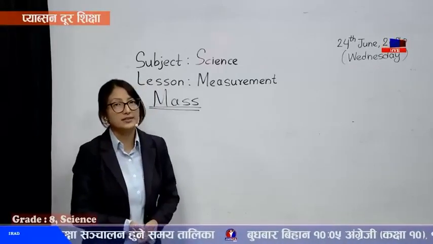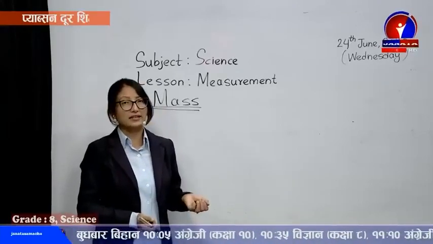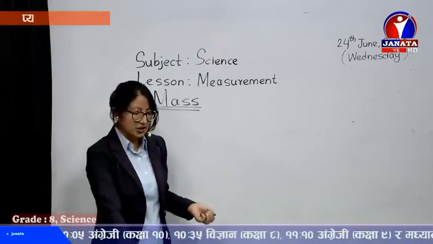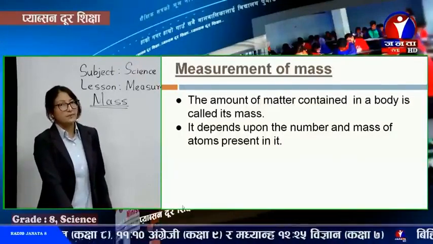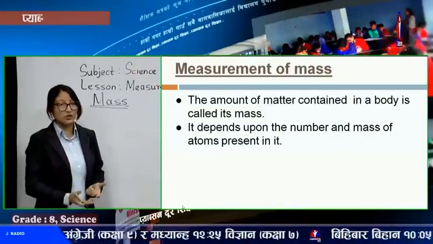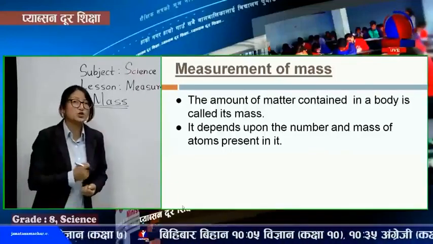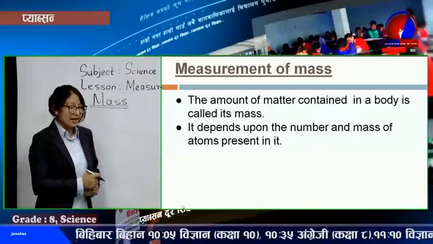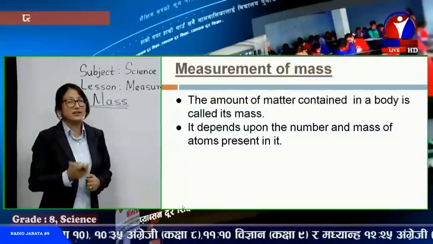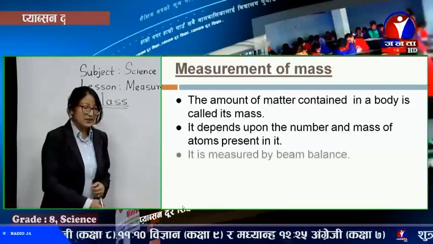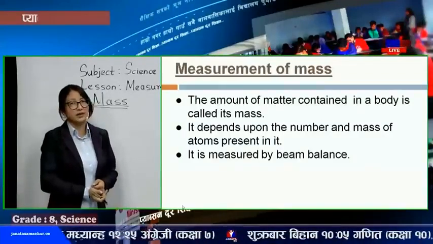And we have already discussed in the previous class, it's measured by using balances: beam balance, span balance, or physical balance. You can check in the slide here. Mass is the amount of matter contained in a body, like in a duster or any material we find in our surroundings. It depends upon the number and mass of the atoms contained in it. It is measured by beam balance, or we can also use span balance or physical balance, depending upon the conditions.